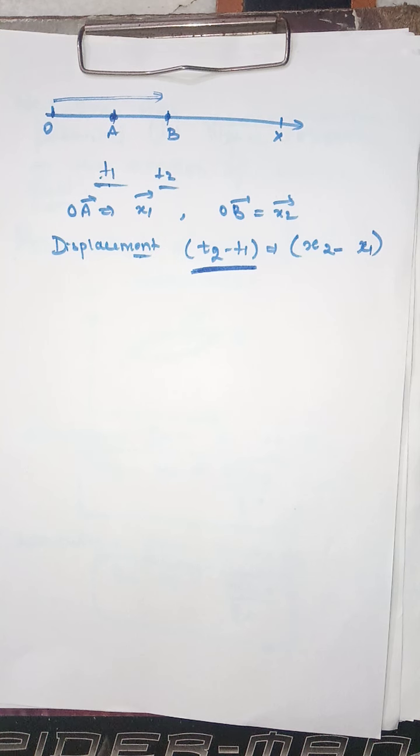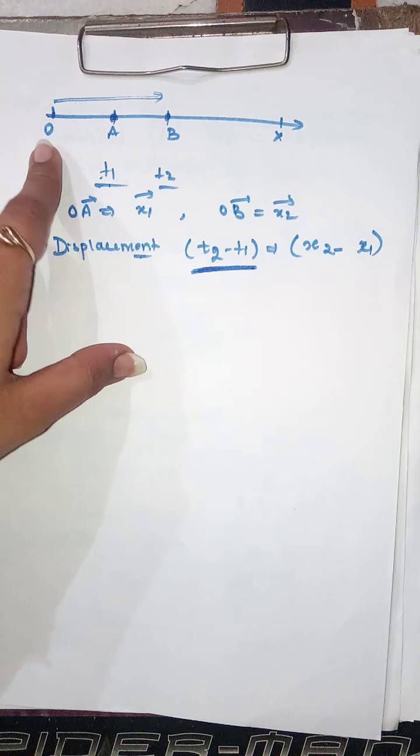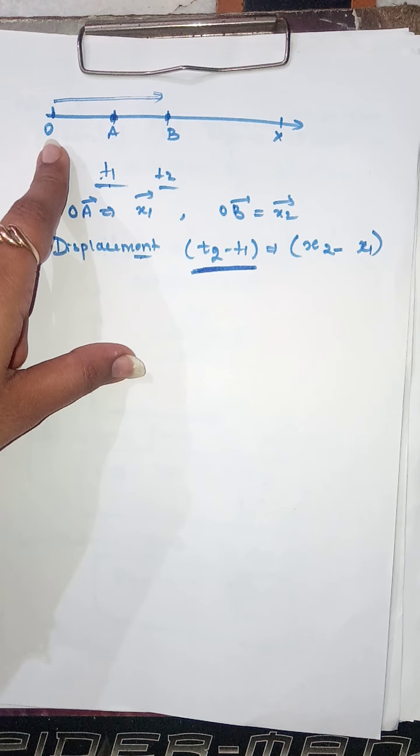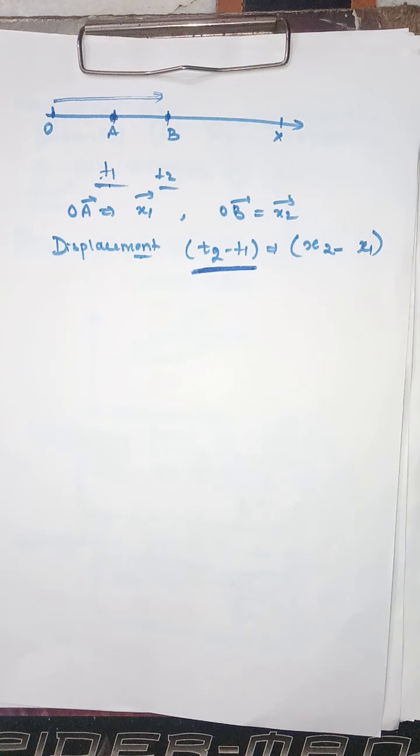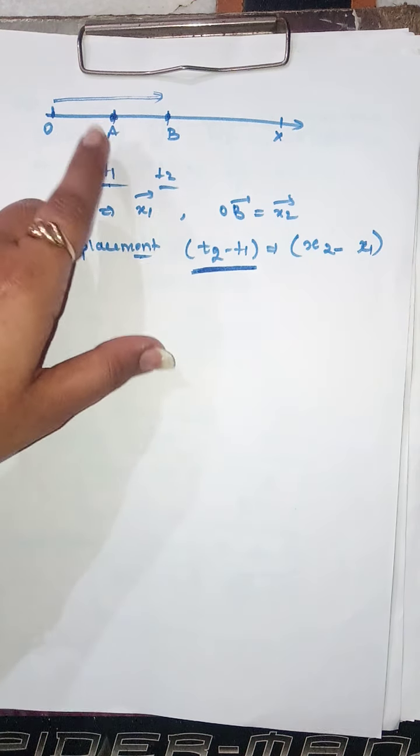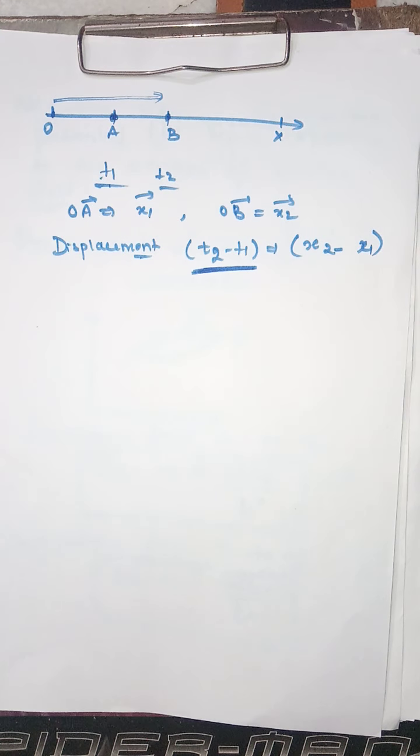I am again repeating what we have considered. Suppose we have a body moving from this point. My body has started moving from here, going in this direction, moving forward along the line. And in the path of our body we have considered two points, which are point A and point B respectively. Is this clear to you?